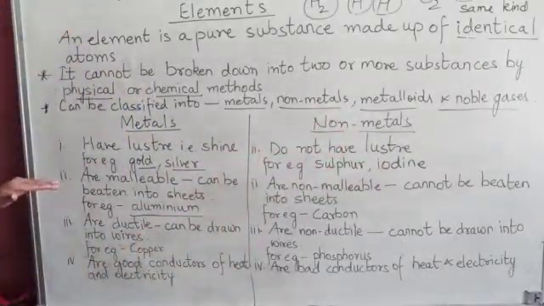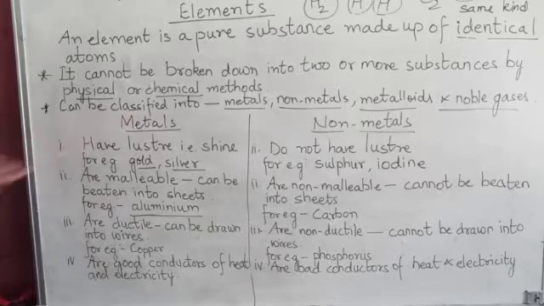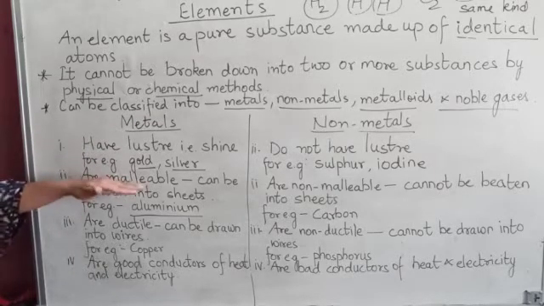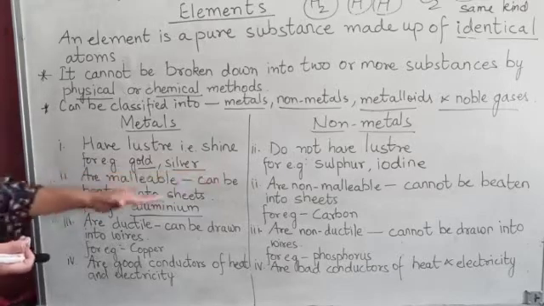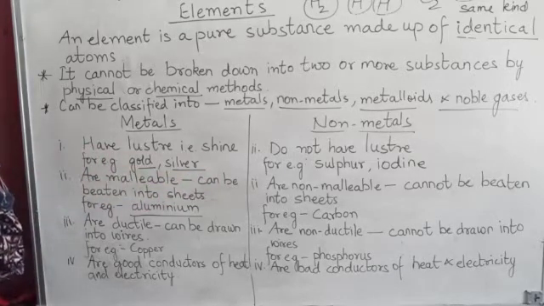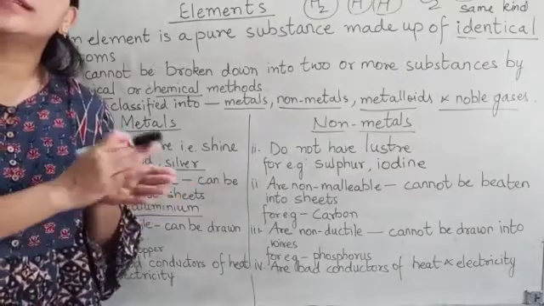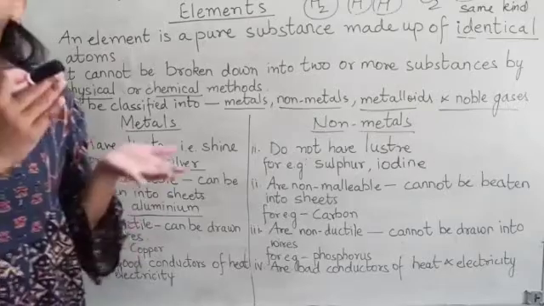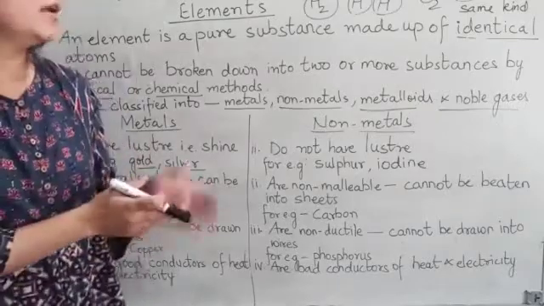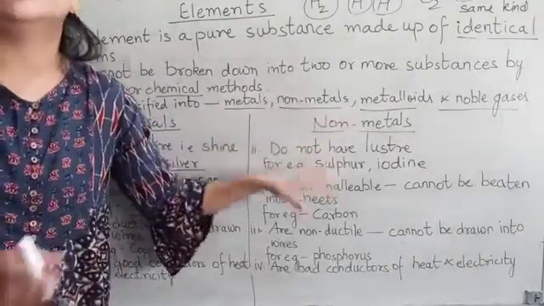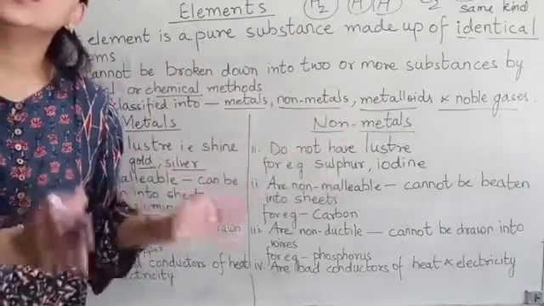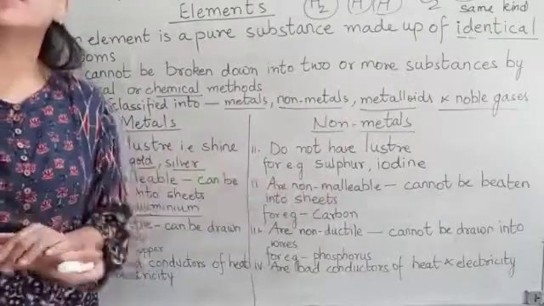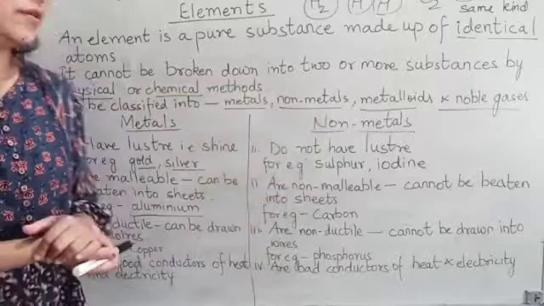Now, secondly, metals are the elements that are malleable. Malleable means they can be beaten into sheets. For example, aluminium. Have you seen aluminium sheets? These are the elements that can be beaten into sheets. But non-metals are the elements that cannot be beaten into sheets. For example, carbon, iodine, etc.